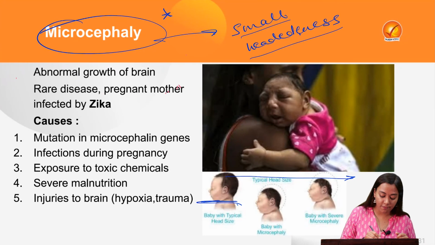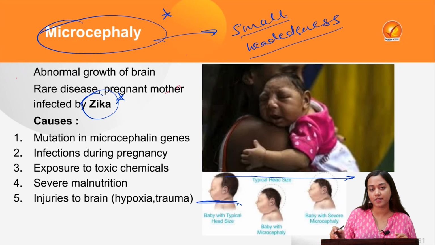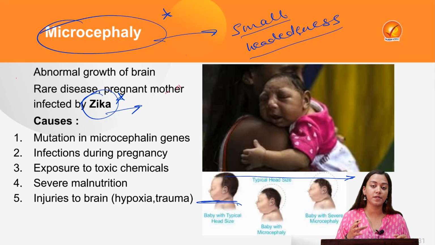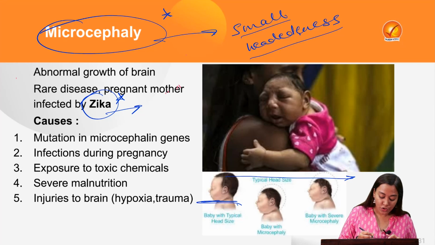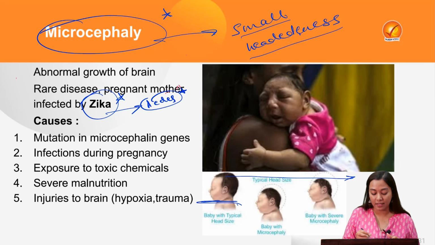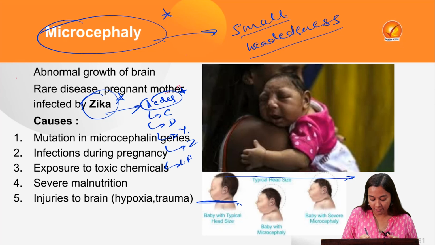One of the main causation factors attributed to it is Zika virus disease, prominent in Africa. Zika virus, which has no cure and no vaccine, is one of the prominent causes, as pregnant mothers suffering from Zika developed microcephaly children. Zika virus is spread by the Aedes aegypti mosquito. Can you tell me the other diseases caused by Aedes aegypti? This is chikungunya, this is dengue, this is yellow fever, this is Zika virus, and this is lymphatic filariasis.